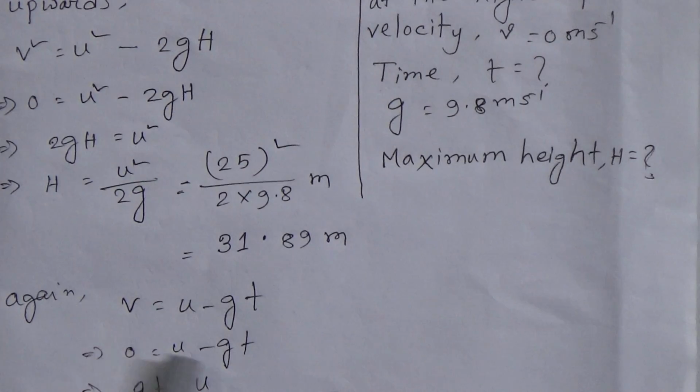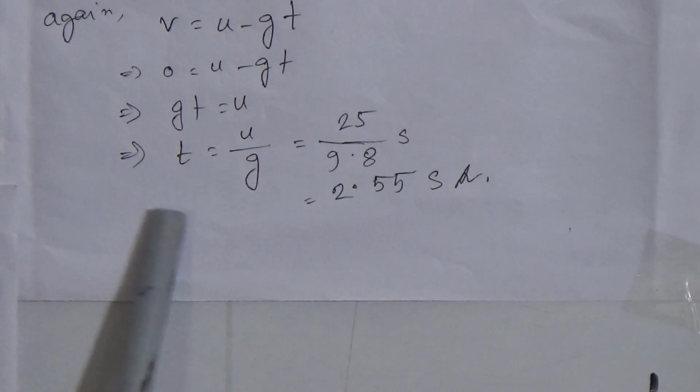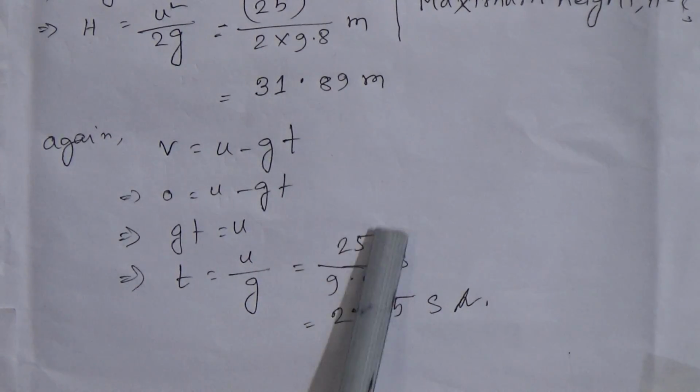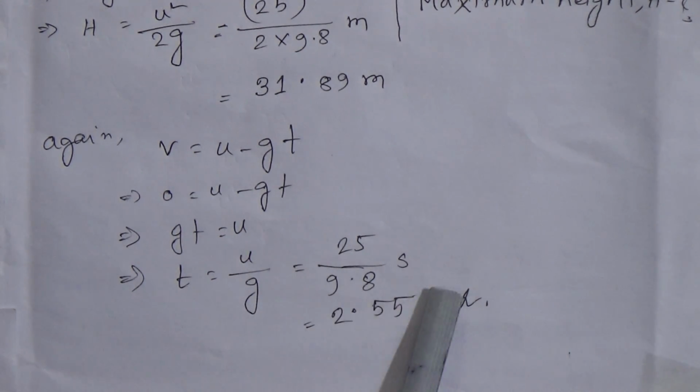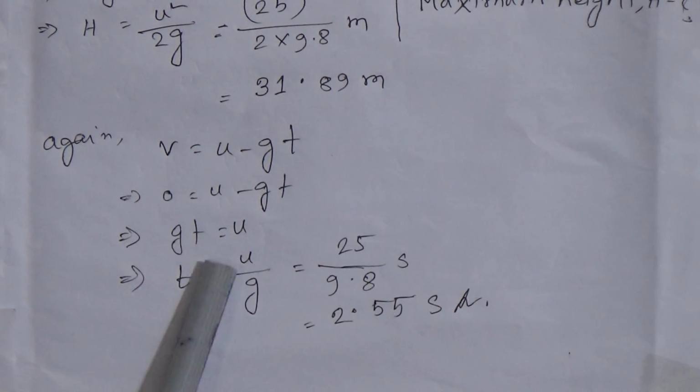Here v equals 0, and by doing this calculation we find t equals u divided by g, and u is given 25 divided by g, that is 9.8. That means 2.55 second. Okay, this is the answer.